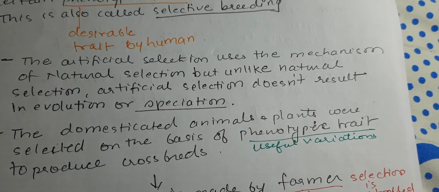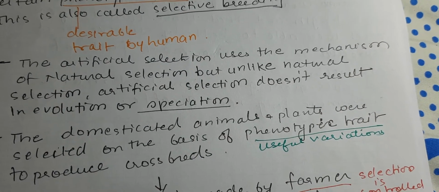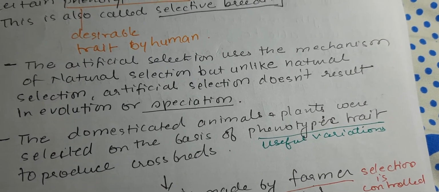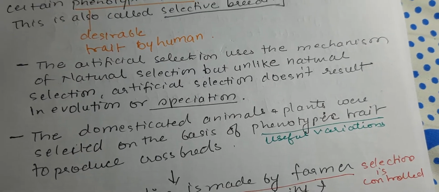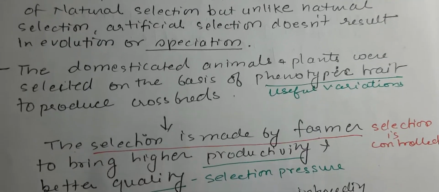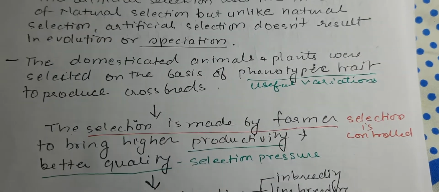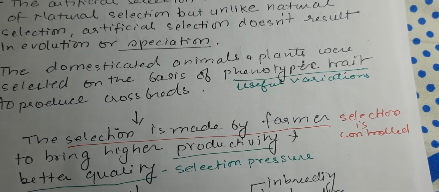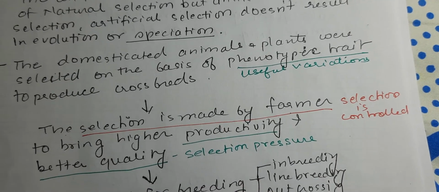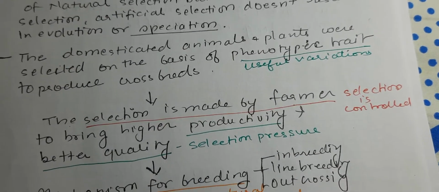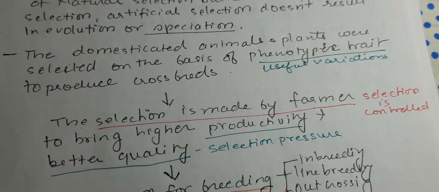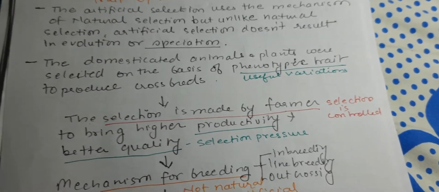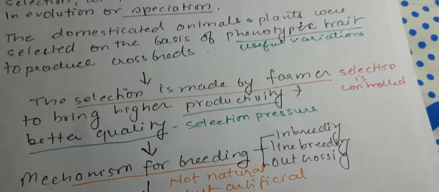Artificial selection uses the mechanism of natural selection, but unlike natural selection, artificial selection does not result in evolution or speciation. Domesticated animals and plants were selected on the basis of phenotypic traits to produce crossbreeds, and phenotypic trait means useful variation. These are the useful variations that are to be selected.